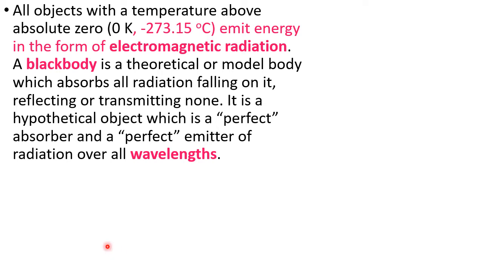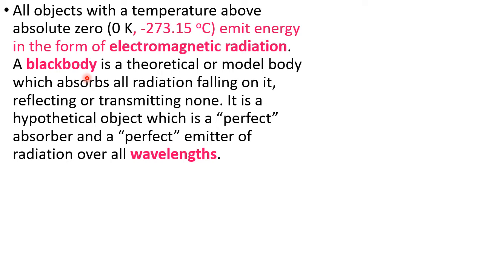Now see what he says: all objects with a temperature above absolute zero, means 0 Kelvin. So up from 0 Kelvin onwards, 0.1, 0.2 and so on up to how much Kelvin you want, that much. So all the bodies, what he says, they emit radiation. This I told in the yesterday's class. All bodies, irrespective of the nature, they emit radiation, but some emit more, some emit less, depending upon the material and the temperature.